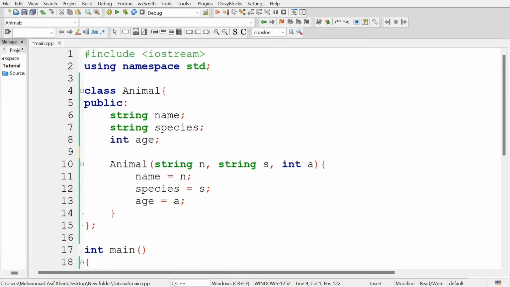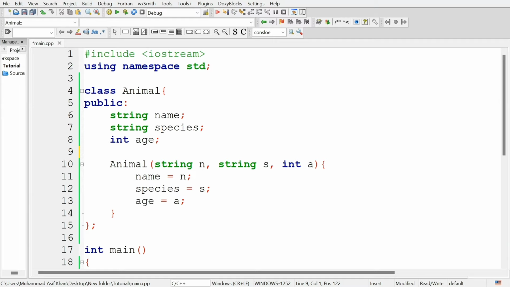Welcome students. In this video, we are going to learn about an essential topic of object-oriented programming, that is object functions, also called member functions. In C++, a function that belongs to a class is called a member function or object function. These functions define the behavior of objects, allowing them to perform specific actions or manipulate their own data.